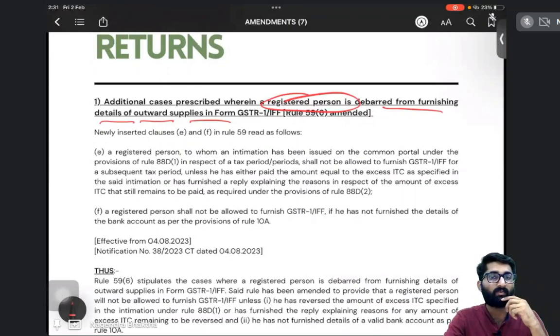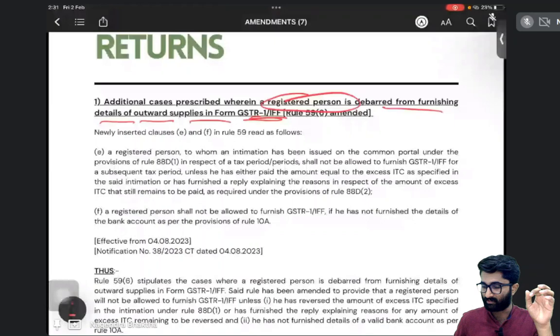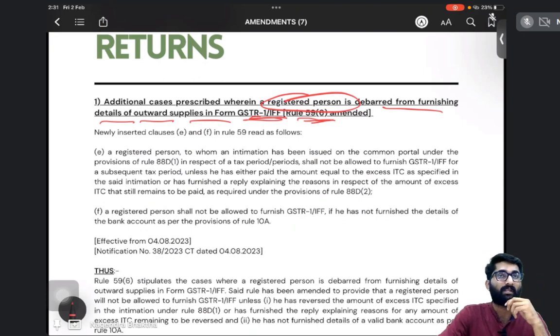GSTR, which return will we put our sales, our outward supplies? We will put it in GSTR 1, correct? Now remember that in section 37, rule number 59, sub rule 6, which used to say that if you have not filed the 3B return for the previous period, then you are not allowed to go for GSTR 1 for the present period.